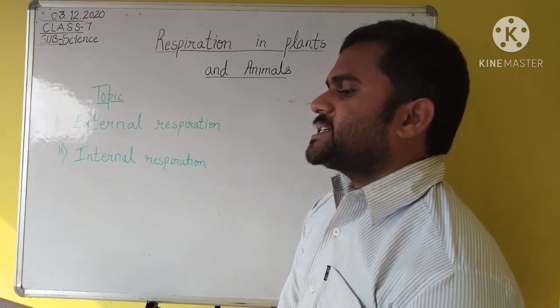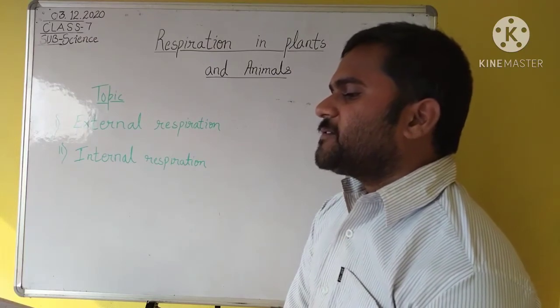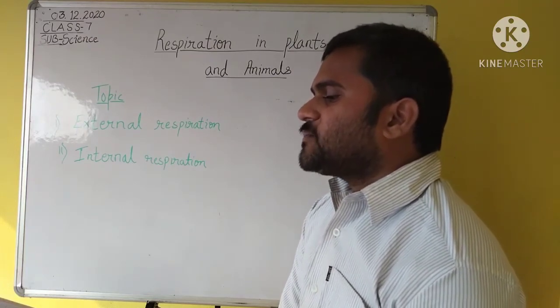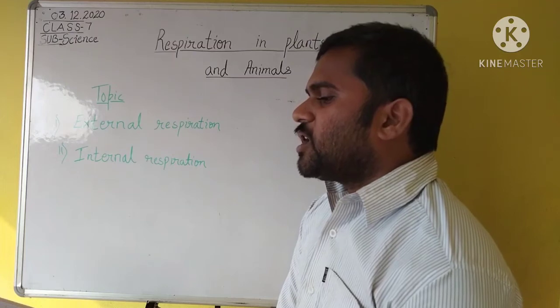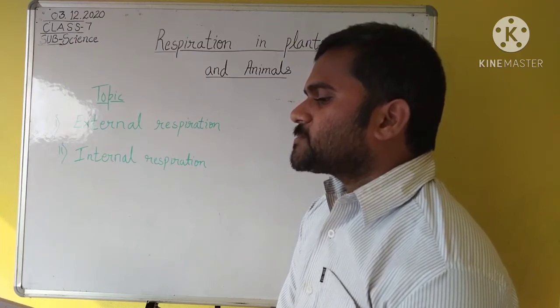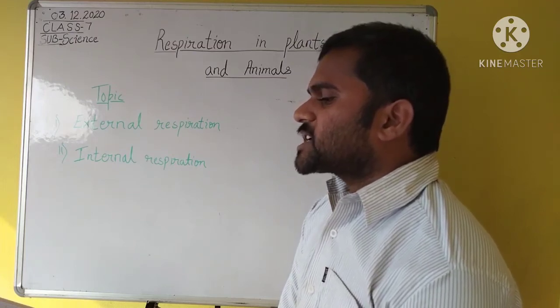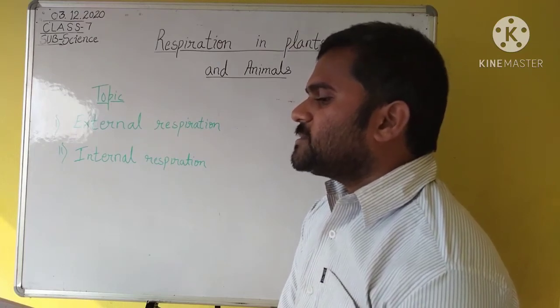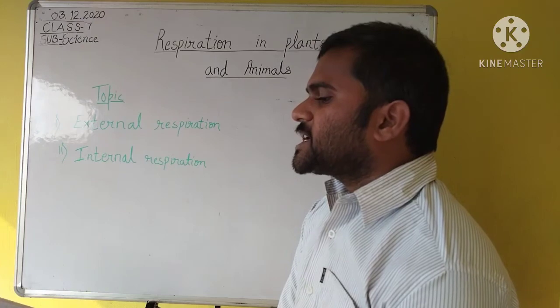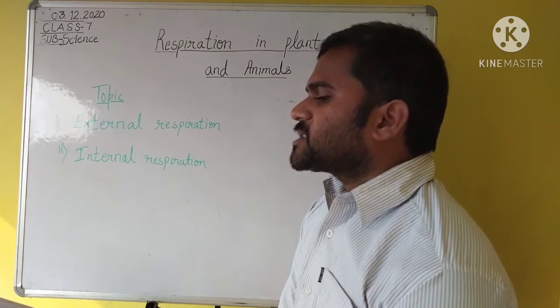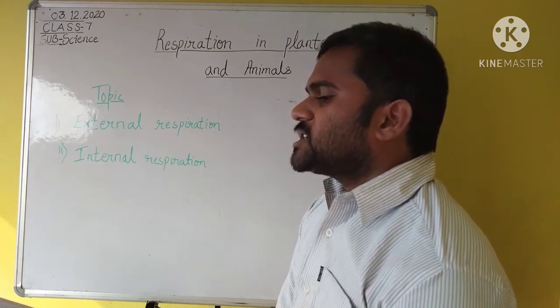Gills. Fish and tadpoles use gills. Gills have filaments which are somewhat like the teeth of a comb. The filaments are full of small capillaries carrying blood. Water entering through the mouth flows over the gills. The oxygen dissolved in the water enters the capillaries and the carbon dioxide from the capillaries passes out into the